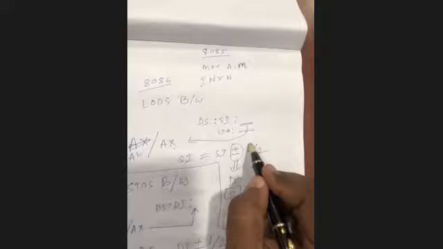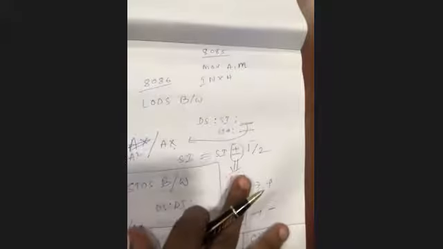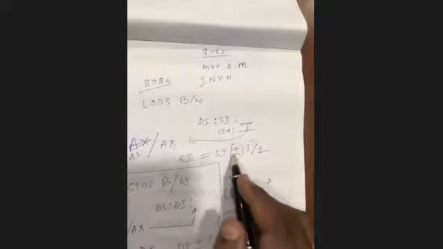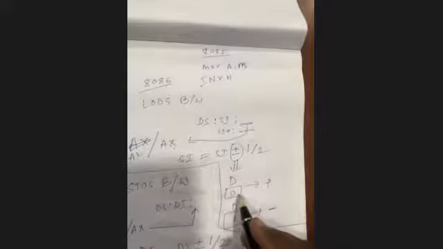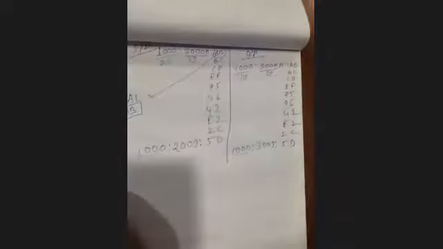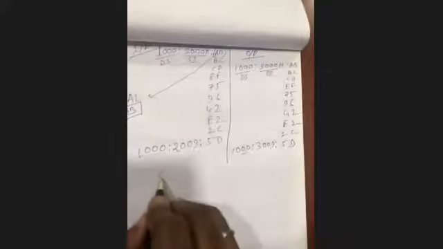Here it should be 1 because I am using B. And why plus? As I am using CLD, the direction flag will be 0, so it's a plus. So SI will be 2001, because SI will be SI plus 1.